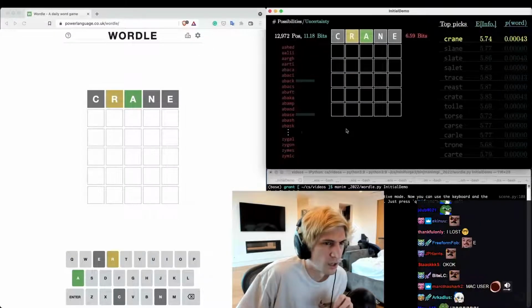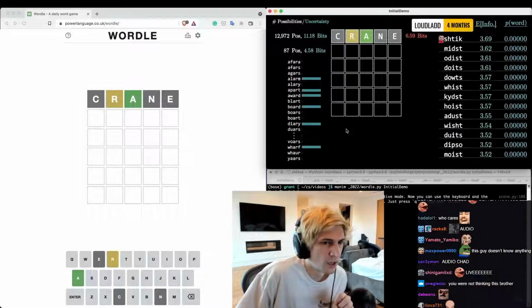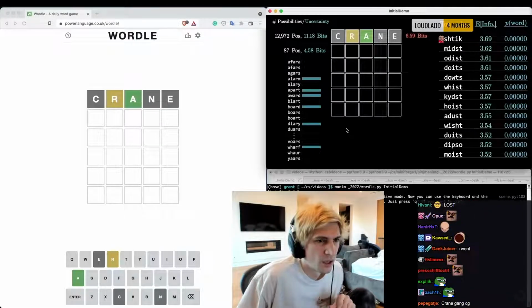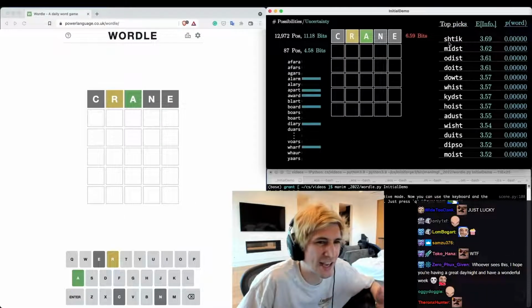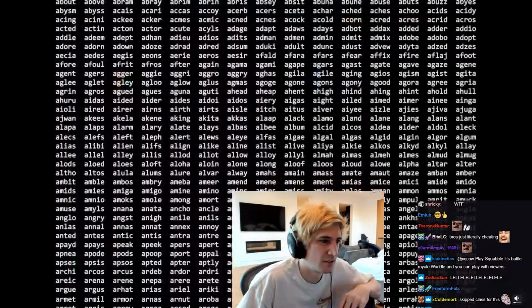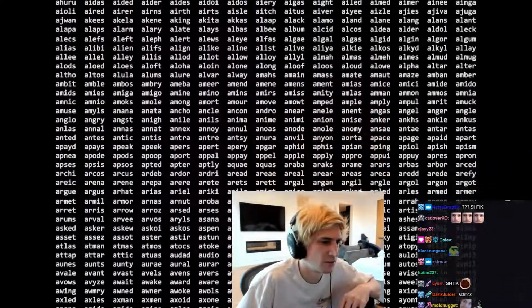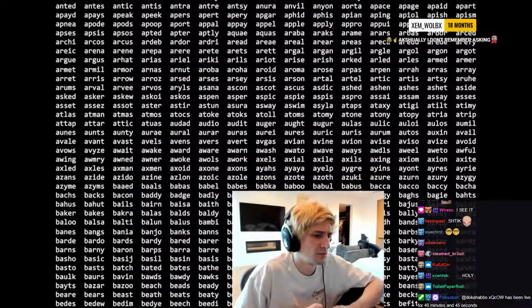Don't worry about all the data that it's showing right now, I'll explain that in due time. But its top suggestion for our second guess is shtick. I just want to see how it does. And your guess does have to be an actual 5-letter word, but as you'll see, it's pretty liberal with what it will actually let you guess.